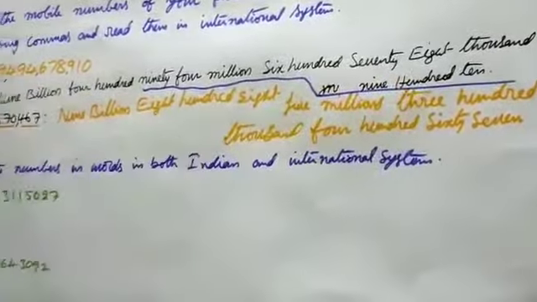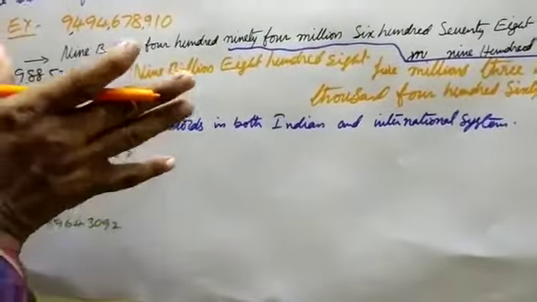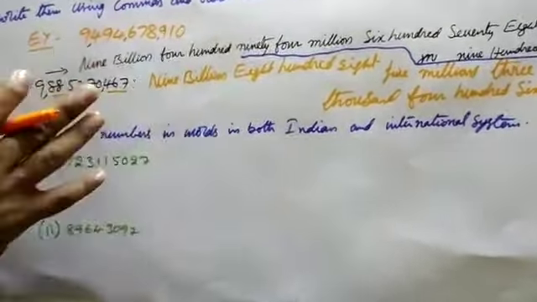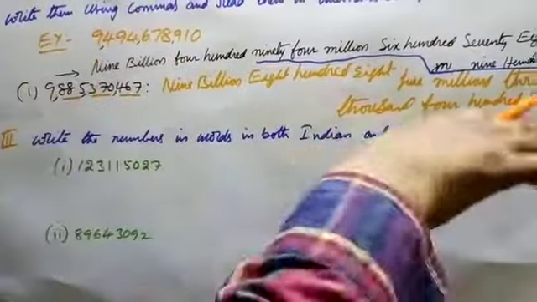Like this. You collect 10 mobile numbers, divide with commas, and write them in words.